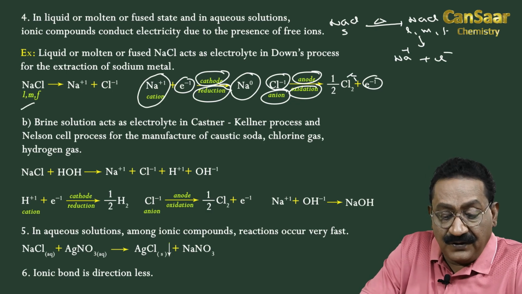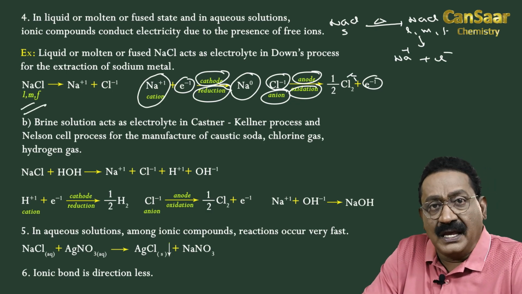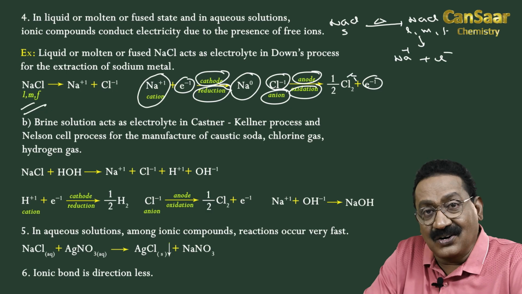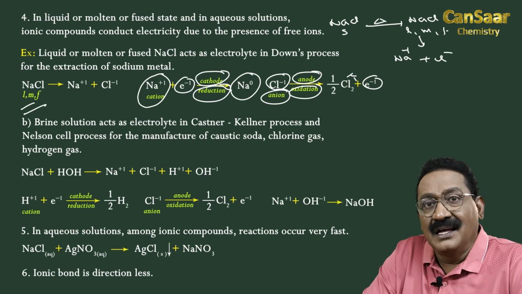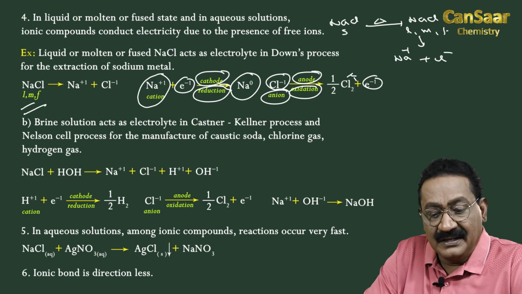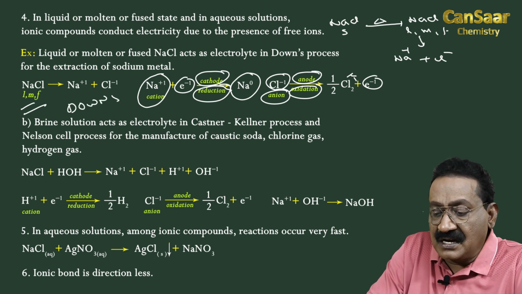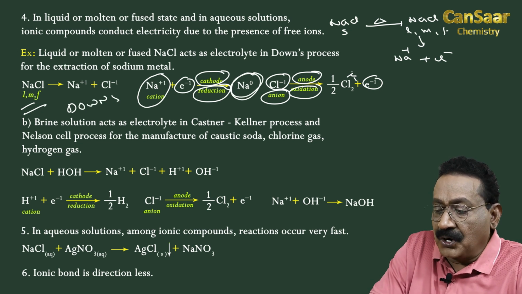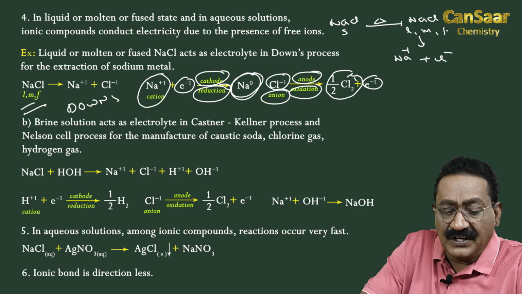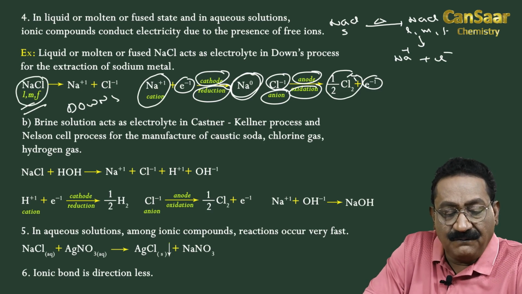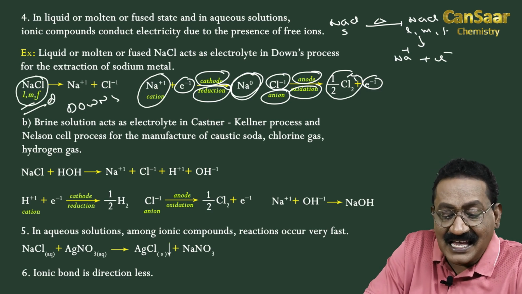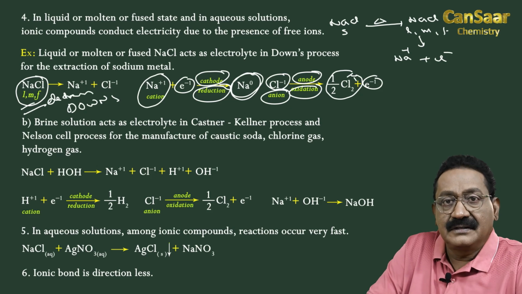So, liquid, molten, fused NaCl acts as an electrolyte. It means it gives ions, thereby conductivity. So, it is used in Down's process for the extraction of sodium metal and production of chlorine gas, in which liquid, molten, fused NaCl acts as the electrolyte.